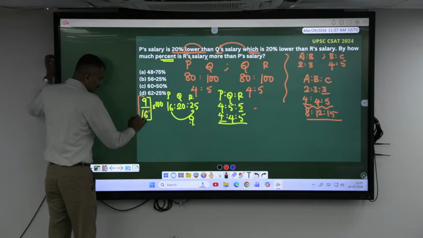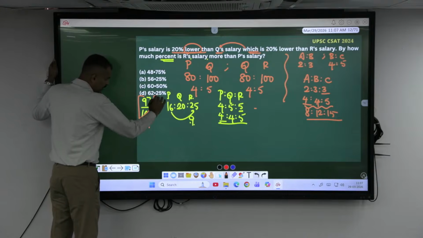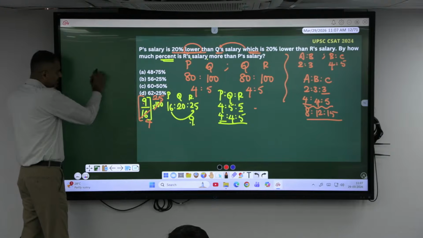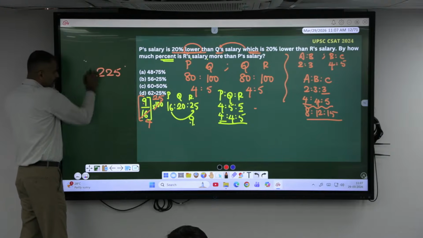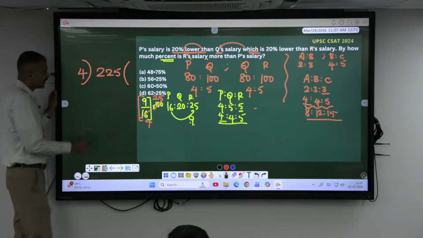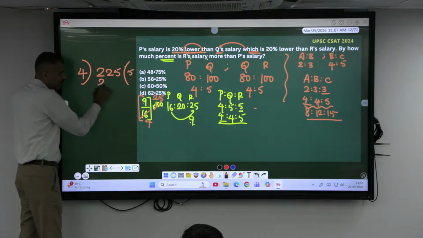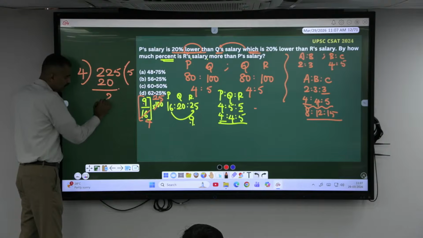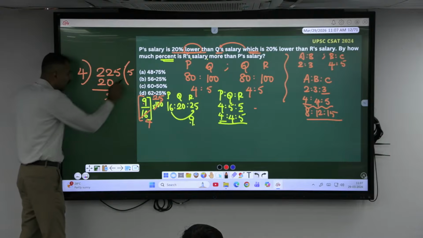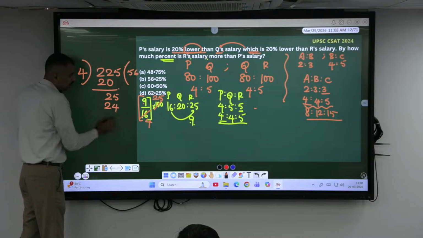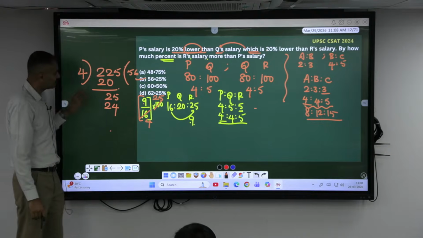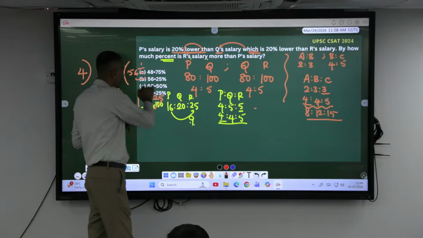See, 16. This is 4 times. This will be 25 times. 25 into 9 is 225. If you divide this by 4, how many times, sir? This is 5 times. You know this one, right? Okay, this is 2. Again, 5, isn't it? So 6 times. Should I continue? No. Anyway, we have the option here, 56. Okay, 56 something. Remainder is 1 by 4.